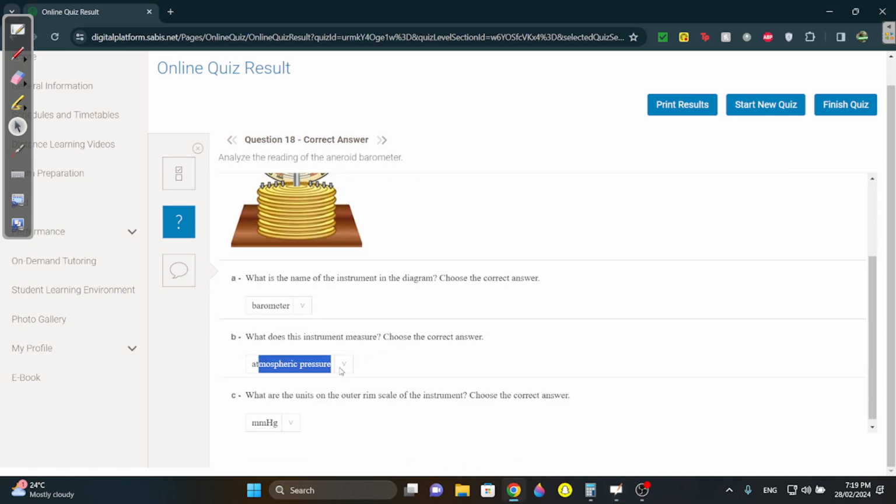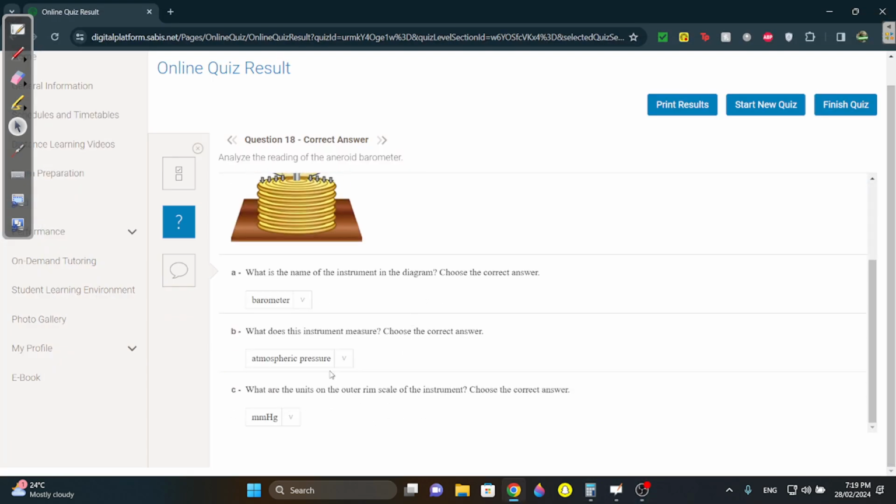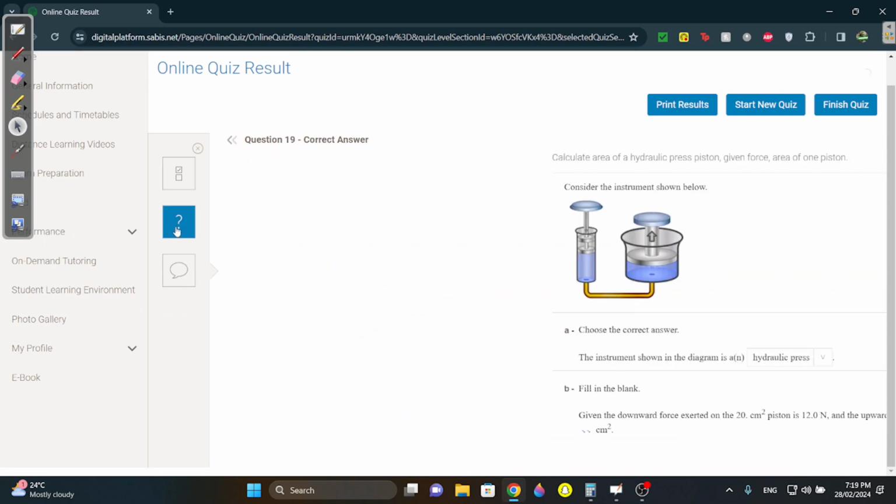And what does it measure? It measures atmospheric pressure. And what are the units? mmHg. Okay, a barometer measures in mmHg. You see 760, 770, 780. Okay, they use this in planes to measure the weather. Pilots use it, and they also measure it to see if the pressure is right inside the plane. This was in the book. I'm not just saying this because I'm trying to have fun, but it was in the book. But it was in the book, and they also use it to determine the weather.